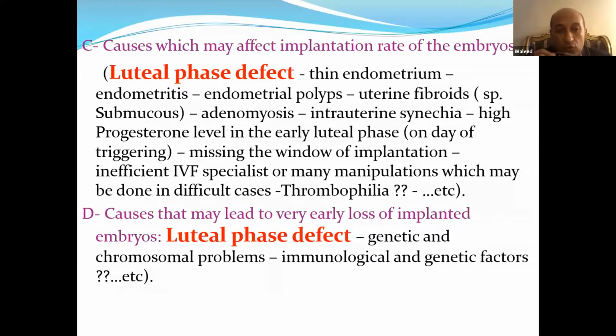Category number 4 or D, causes that may lead to very early loss of implanted embryos, and this category includes also the luteal phase defects, again genetic and chromosomal problems, immunological and genetic factors, etc.